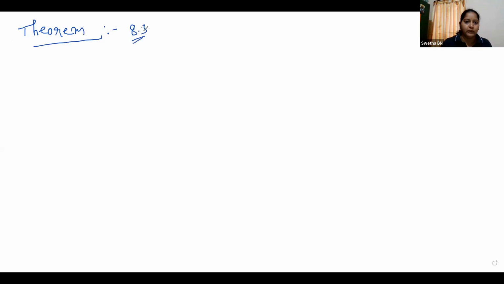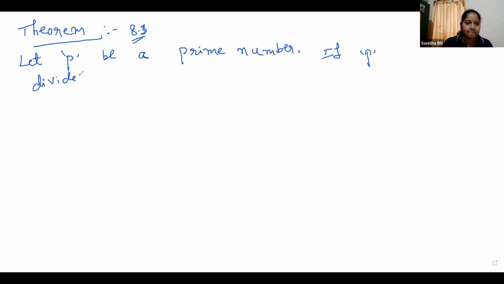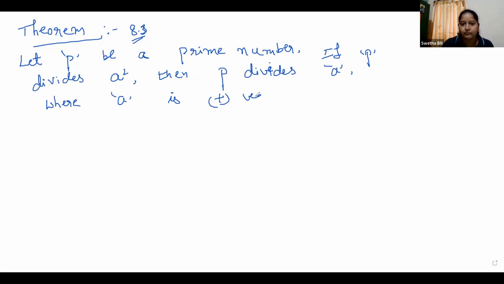Theorem 8.3. Let P be a prime number. If P divides a square, then P divides a, where a is a positive integer. Okay, this is another theorem.